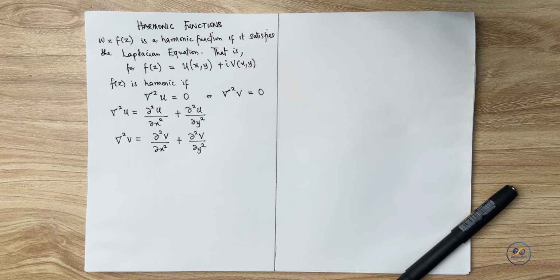First, it's important to note that a function cannot be harmonic if the function is not first and foremost an analytic function. The function has to be an analytic function first, which would have guaranteed that the first four partial derivatives are continuous, and then it satisfies the Cauchy-Riemann equation.